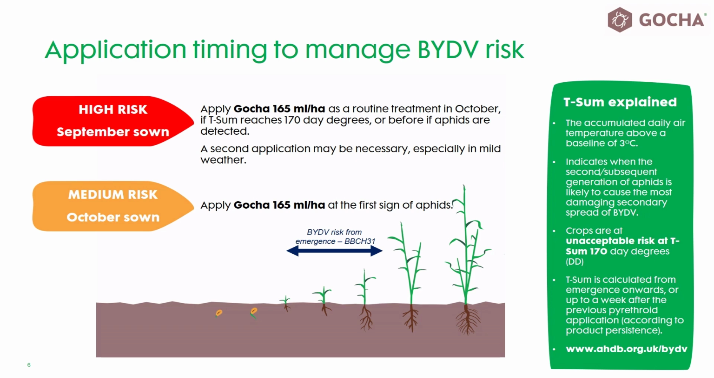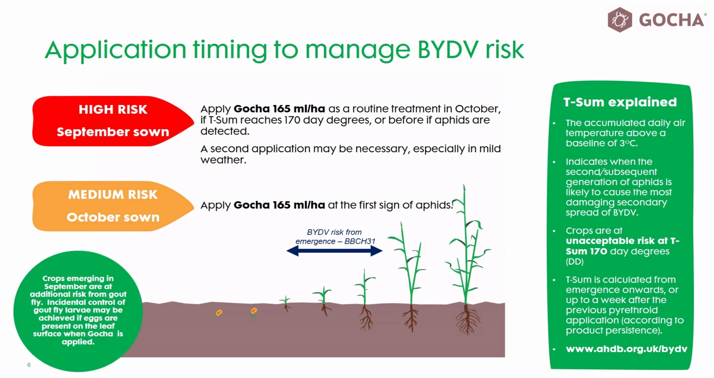So to summarise, September sown crops are considered high risk for BYDV infection, and it is highly likely that more than one treatment would be required. Later drill crops will almost certainly require one insecticide treatment and should be monitored closely thereafter in case a second application is required.